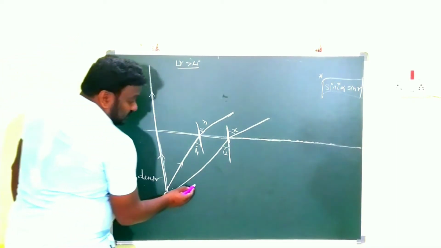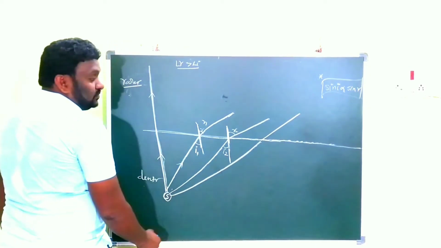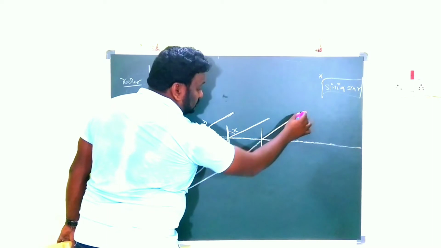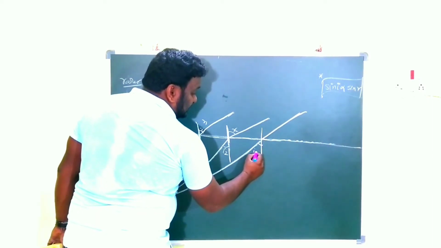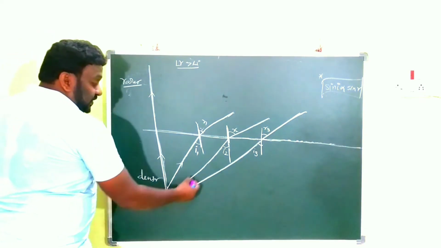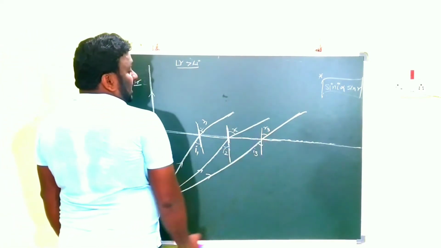Clear? Again we are going to a third light ray. Again that should be the same. This is I3 and this is R3. So here we are showing I1, R1, I2, R2, I3, R3 in this diagram.